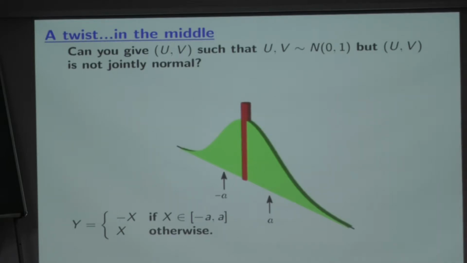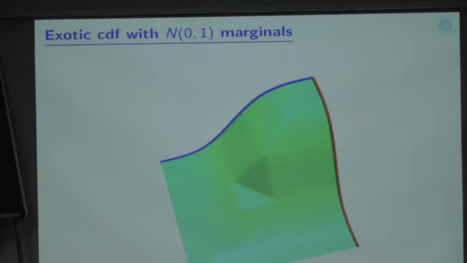So x is normal 0, 1, y is normal 0, 1, but clearly x and y are exactly mathematically related and they are not bivariate normal. So that is one way you can construct such a thing, and we are going to use this trick to prove our theorem.